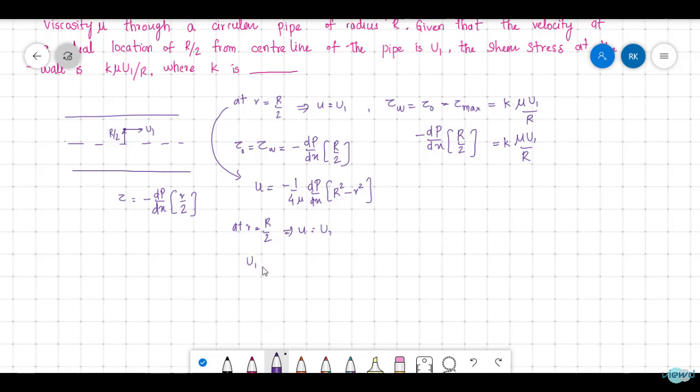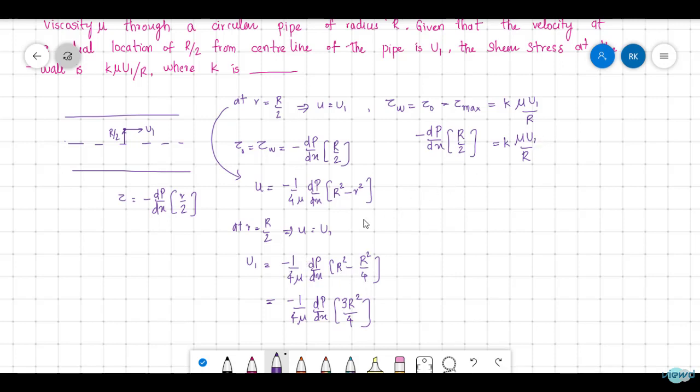That means u1 is equal to minus 1 by 4 mu dp by dx into R square minus R by 2 whole square, which is R square by 4. So now minus 1 by 4 mu dp by dx into 4 minus 1, that will be 3 R square by 4. So we got u1.